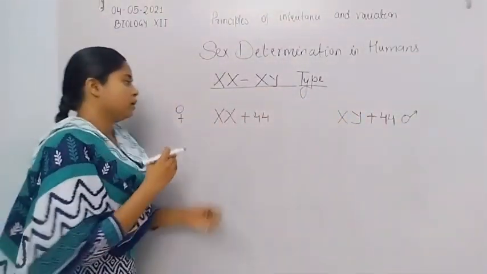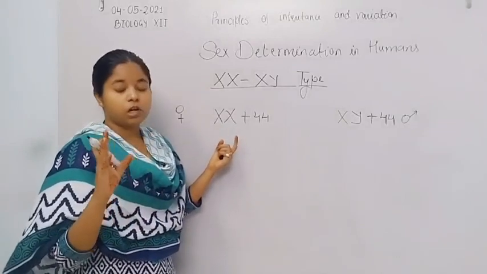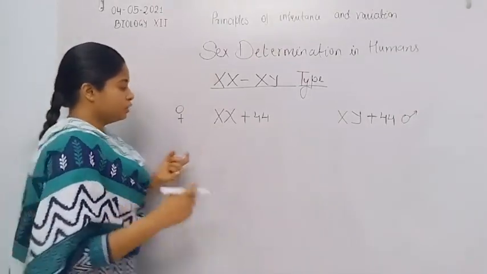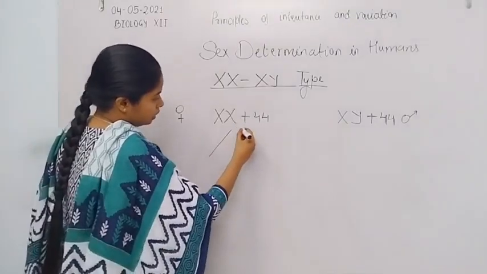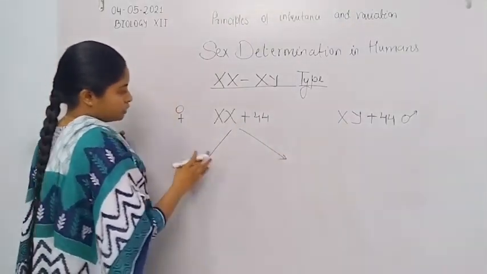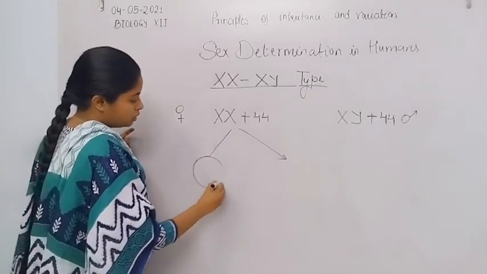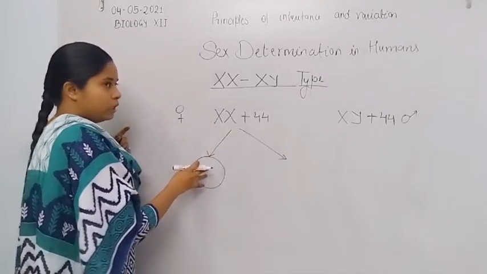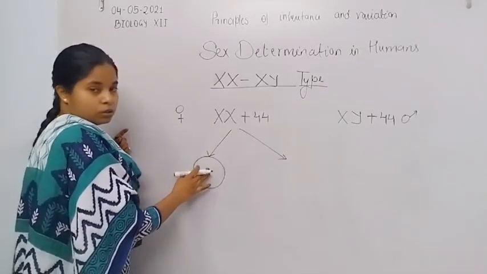Now, when the female undergoes oogenesis, or gamete formation, during the meiosis division the chromosome number becomes just half in the daughter cell, in the gamete, inside the ovum.